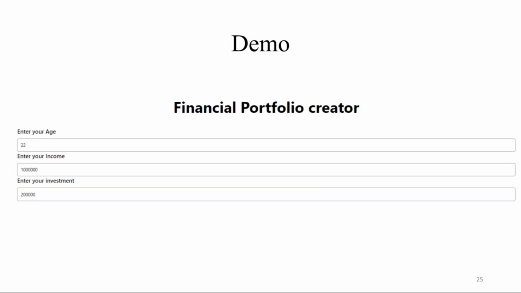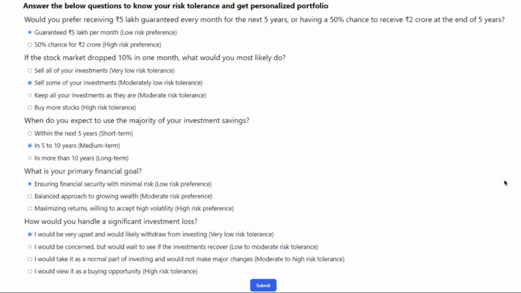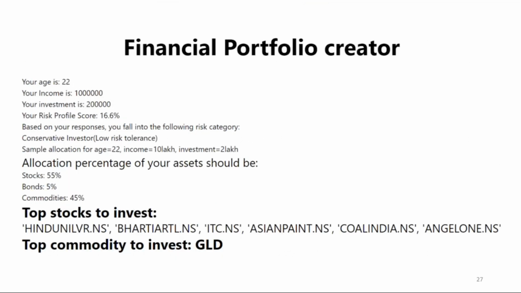So this is the demo of our financial portfolio creator. We take the user's age, income, and investment amount as input. These are the psychological questions which are asked to calculate the psychological score. Based on each option, we have deduced a formula which gives a psychology score between 0 and 100, and we can classify the score as low, medium, or high.